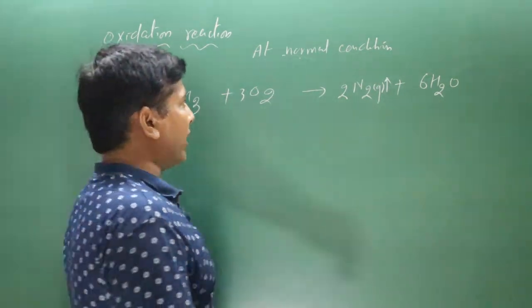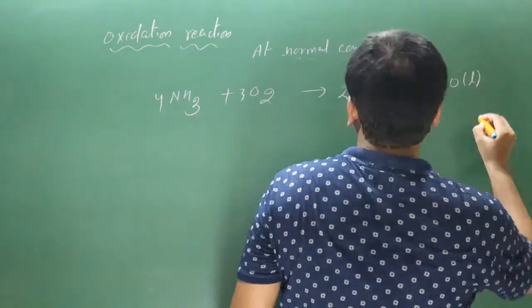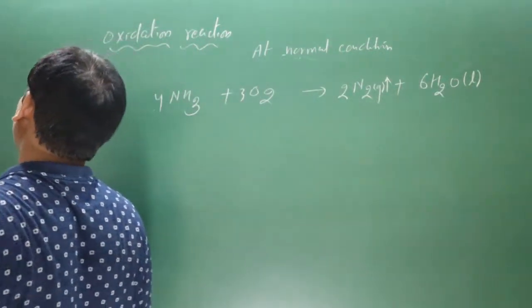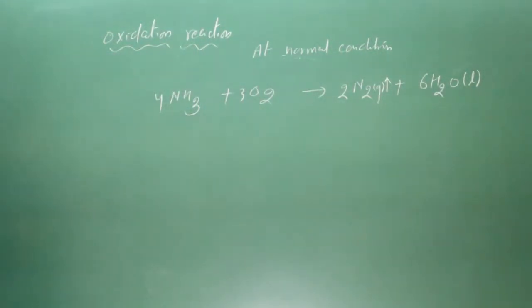So at the normal condition, when ammonia gas undergoes oxidation in the presence of oxygen, it produces nitrogen gas.